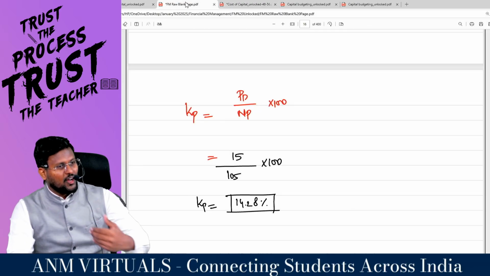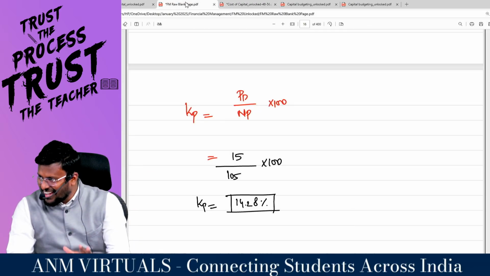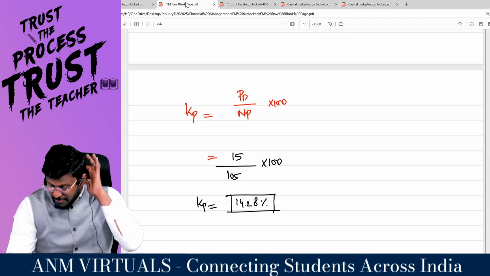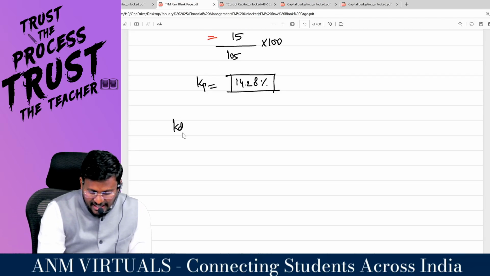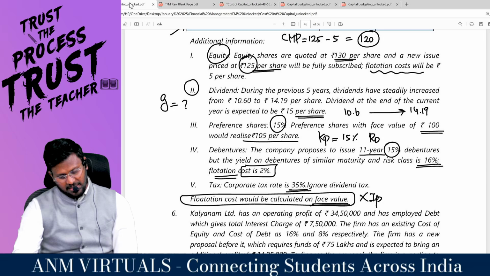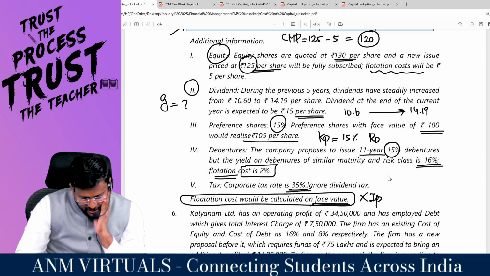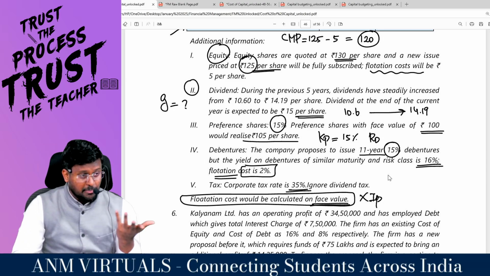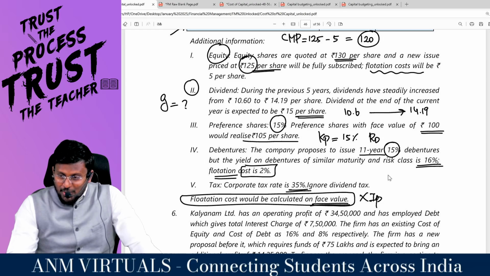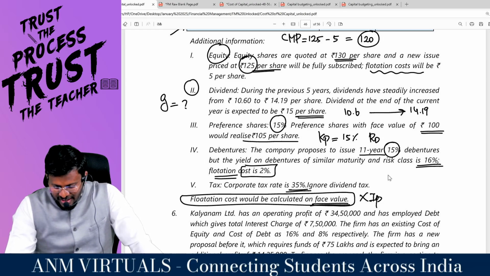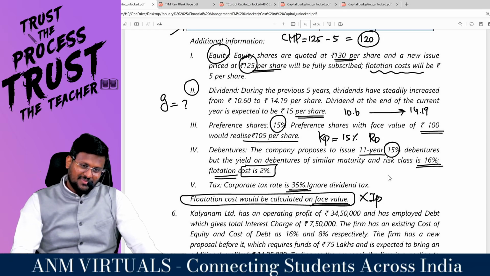Sir, somehow we have crossed the KE, we have crossed the KR, we have crossed the KP. Now I am moving into the KD, the hero of the question. What the KD is saying, company proposes to issue 11 years, 15% debenture.